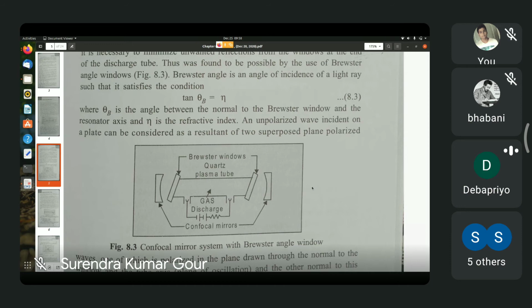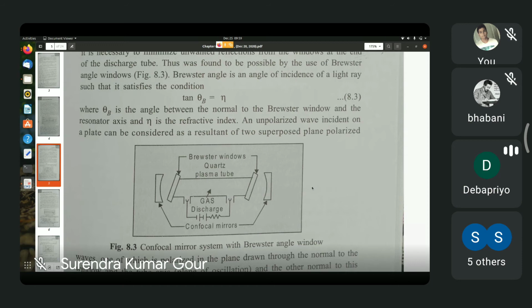Here discharge is produced by exciting the gas by a DC source of power, not a high frequency AC source. As you can see, there is a DC source of power and there are only two electrodes.